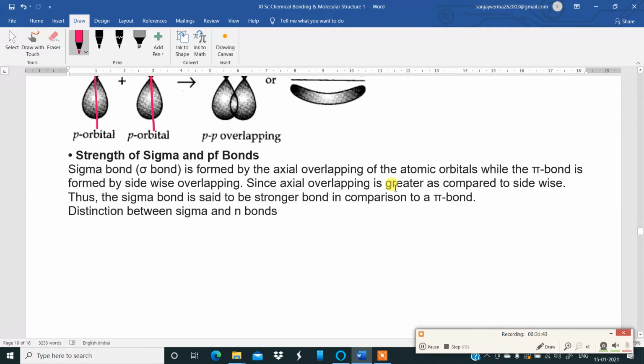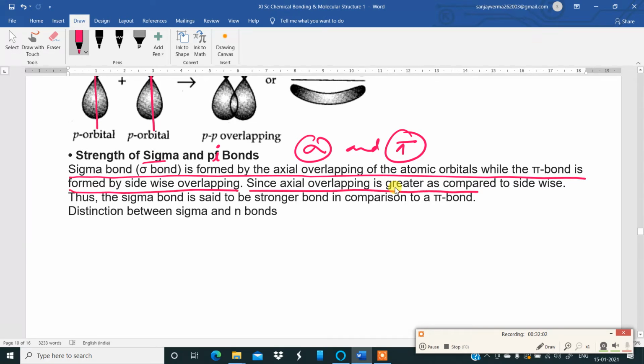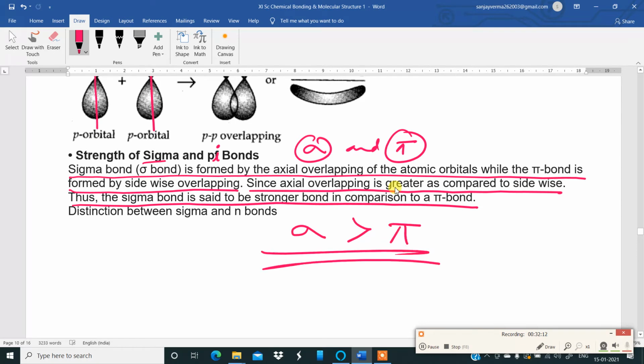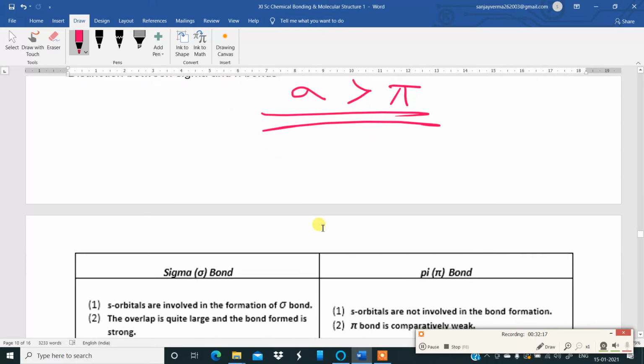Now, strength of sigma and pi bonds. A sigma bond is formed by axial overlapping of the atomic orbitals, while a pi bond is formed by sidewise overlapping. Since axial overlapping is greater as compared to sidewise, the sigma bond is said to be stronger in comparison to the pi bond. So, sigma bond is stronger than pi bond. Remember this.